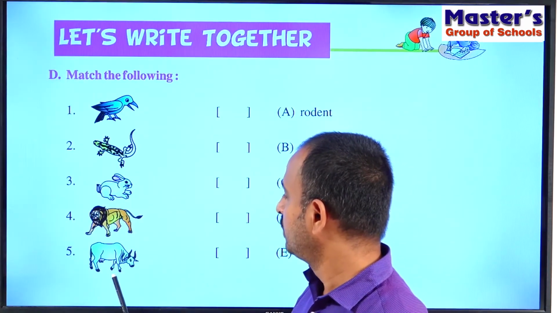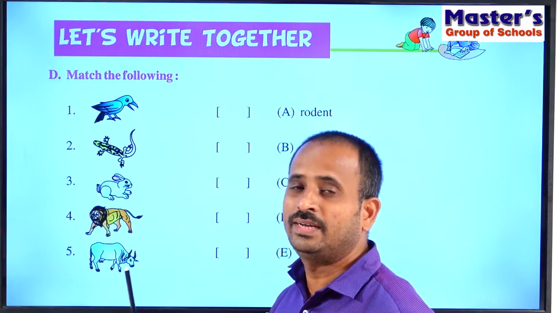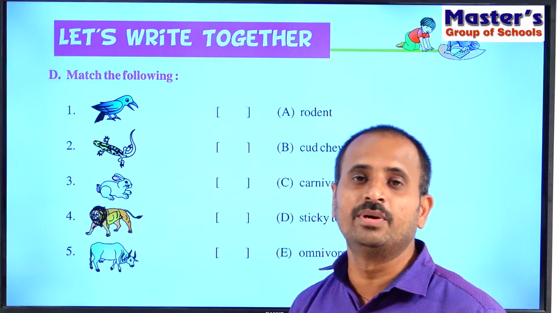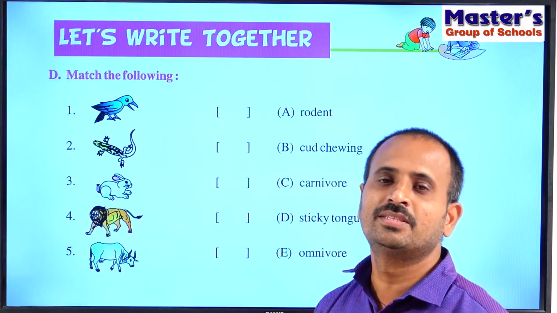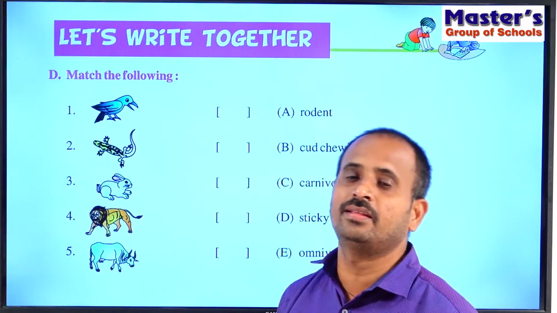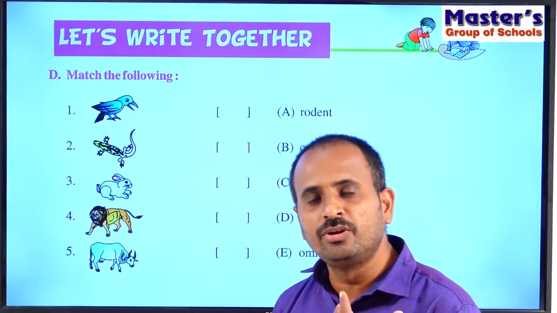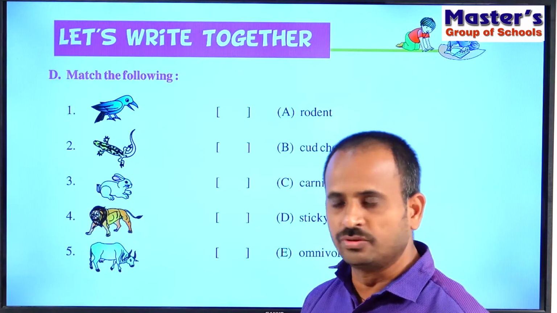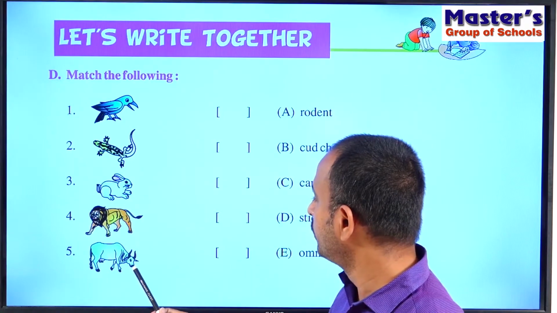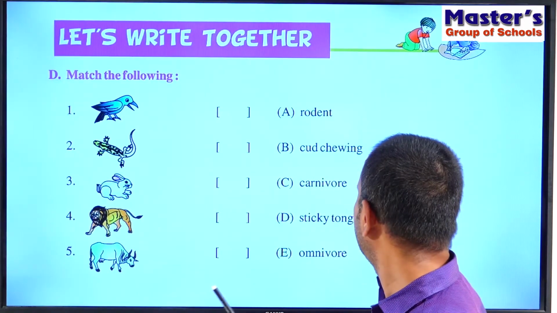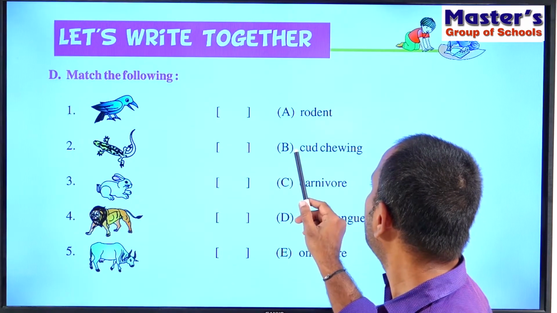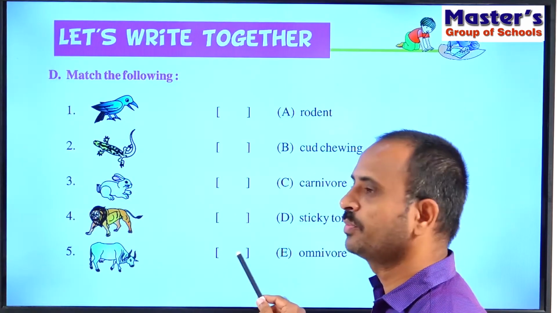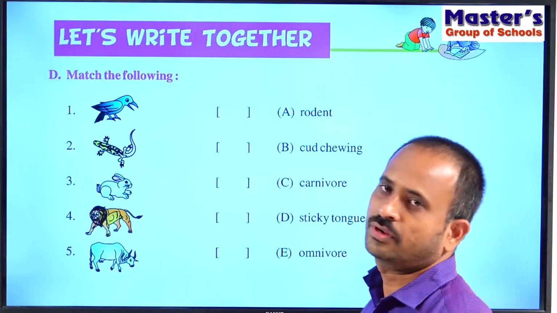Next see the fifth one. So what is it? Cow. So what is the property of the cow? Already we have discussed that some animals will chew the cud. That means some animals can bring back their food from their stomach into mouth and they can chew that food. So that is called chewing the cud. So cow is an example which chews the cud. So where is the cud chewing? So the option B is cud chewing. So write option B in the last bracket in front of the cow.